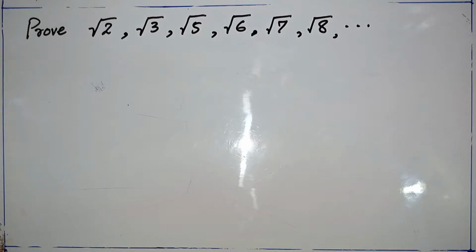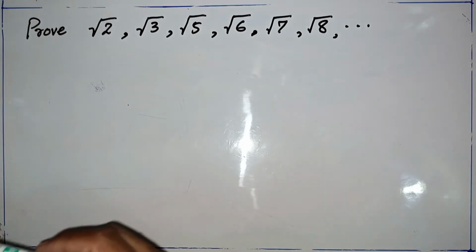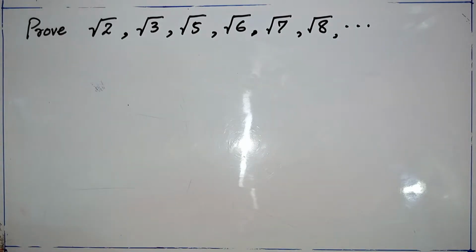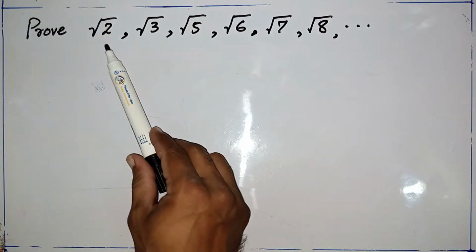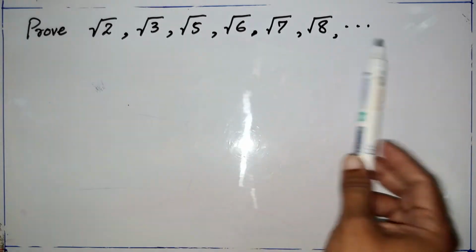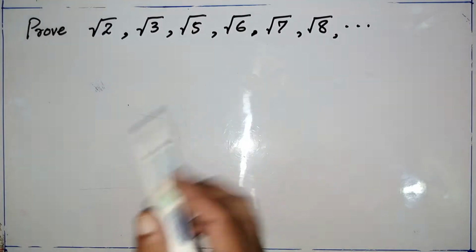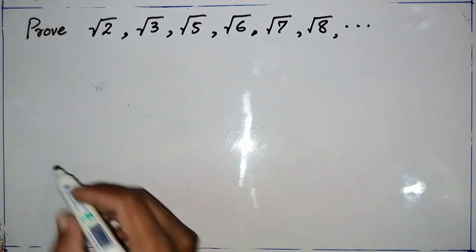We are going to prove that the square root of any value is an irrational number. Here you are looking at some values: square root of 2, square root of 3, square root of 5, 6, 7 and 8 and so on. We can categorize these values into two categories.